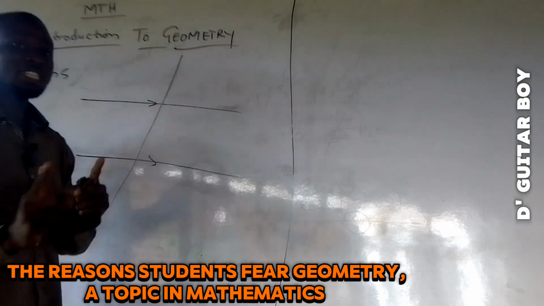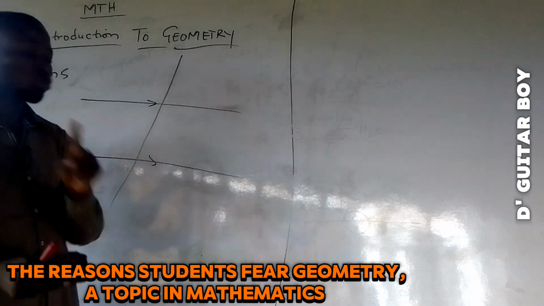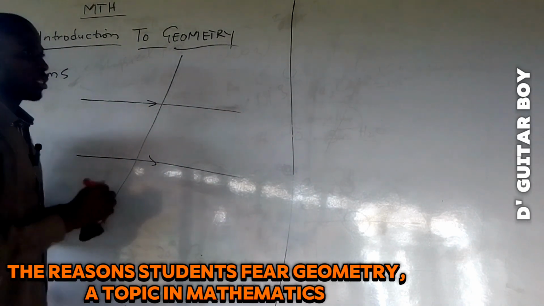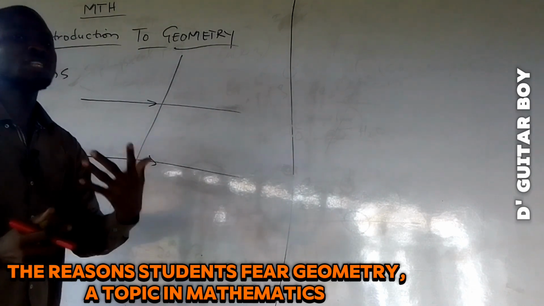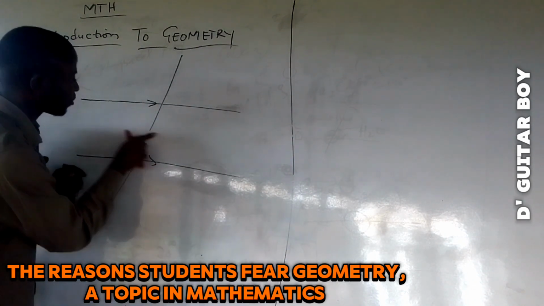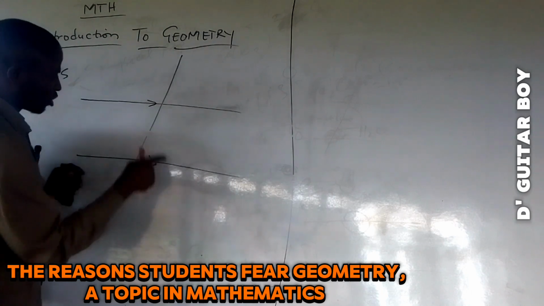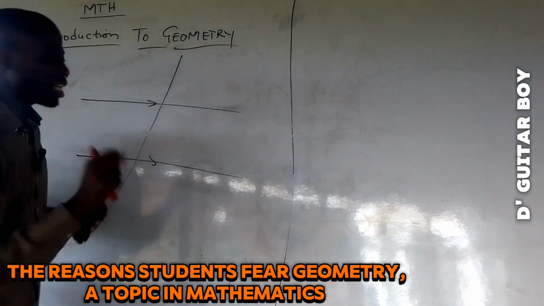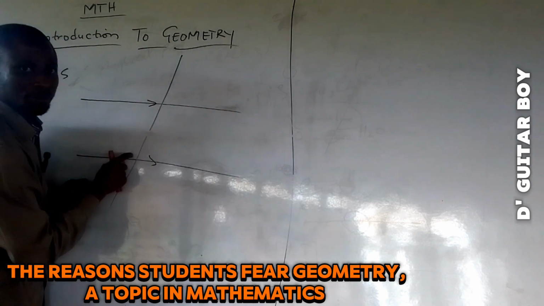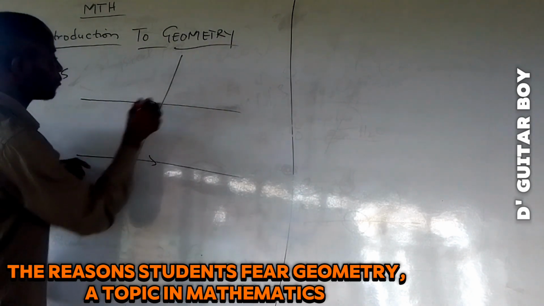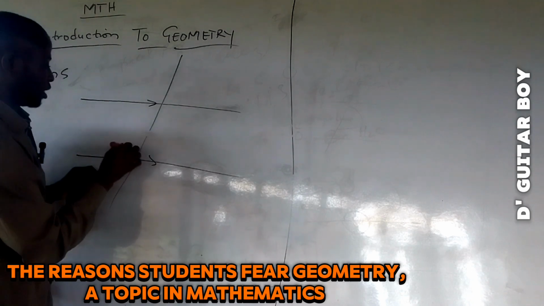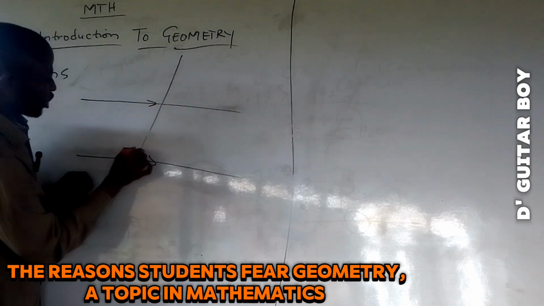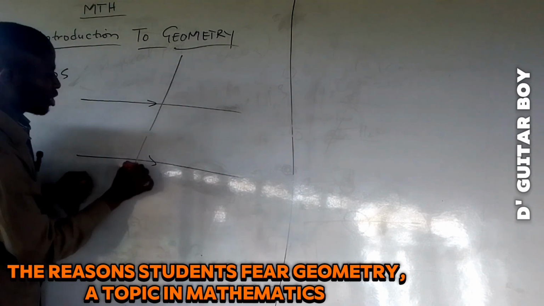Now, the first theorem says that if a transversal cuts through 2 parallel lines, the corresponding angles are equal. Now, how do you explain corresponding angle? When you say something corresponds, let's take for instance, everything here looks exactly like everything here, it corresponds with everything here. You see that this place corresponds with this place, and this place corresponds with this place.